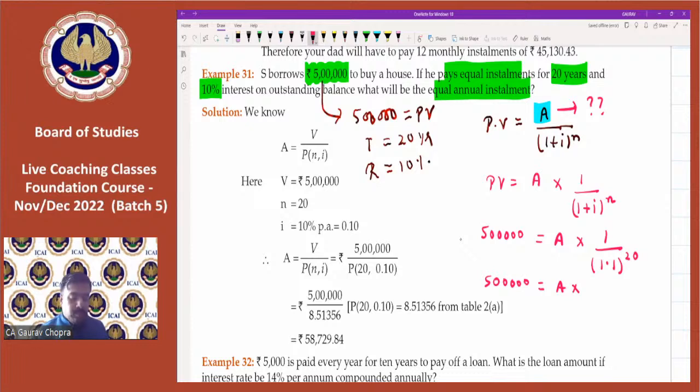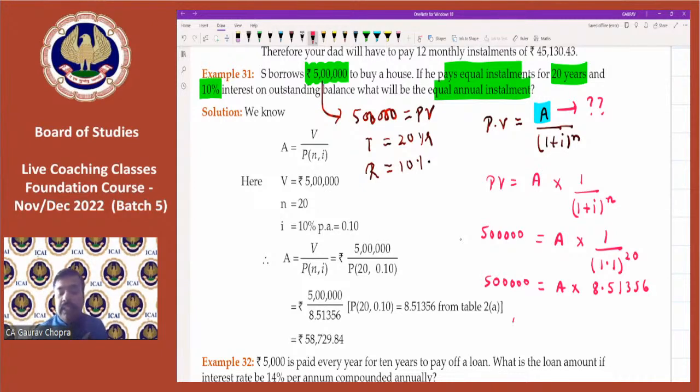So 1 divided by 1.1 and then press equal to 20 times: 1, 2, 3, up to 20. And then press the GT button again. After pressing GT, we are getting 8.51356.